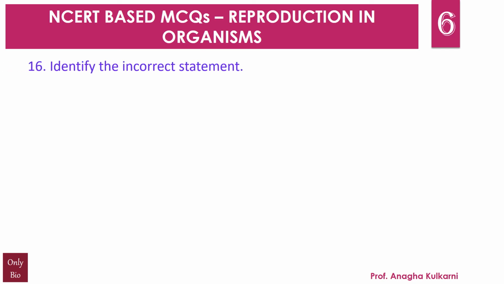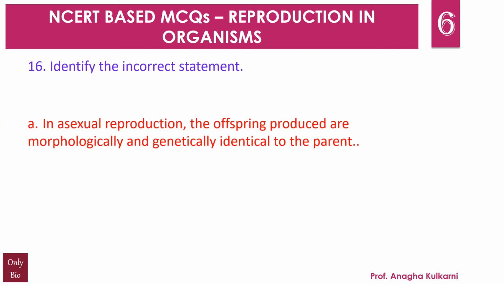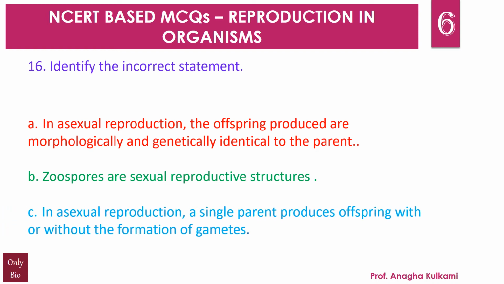Question number 16. Identify the incorrect statement. A. In asexual reproduction, the offspring produced are morphologically and genetically identical to the parent. B. Zoospores are sexual reproductive structures. C. In asexual reproduction, a single parent produces offspring with or without the formation of gametes. D. Conidia are asexual structures in Penicillium.